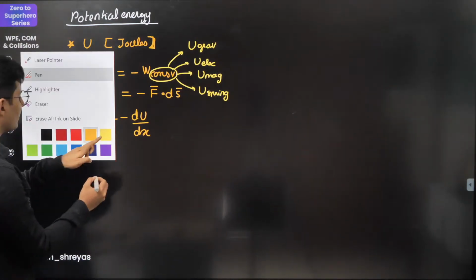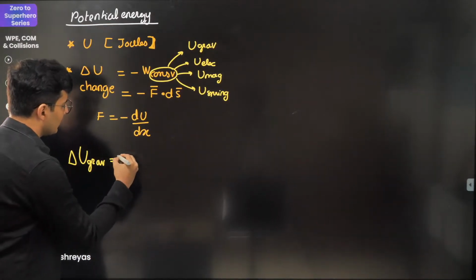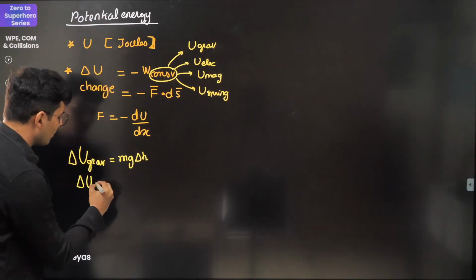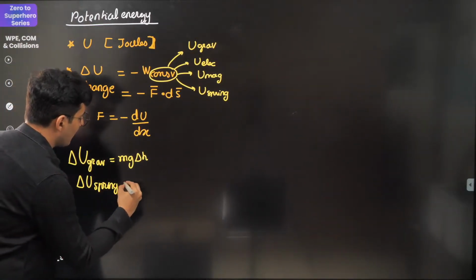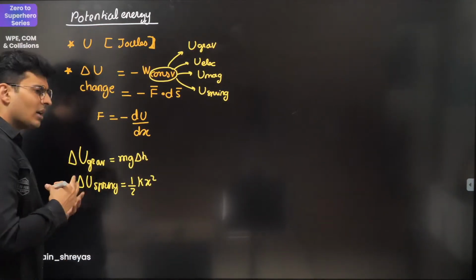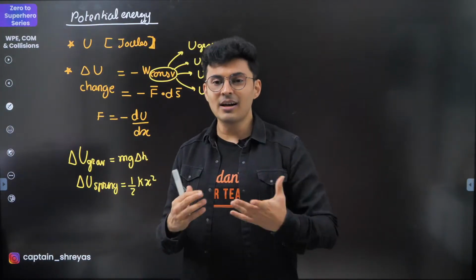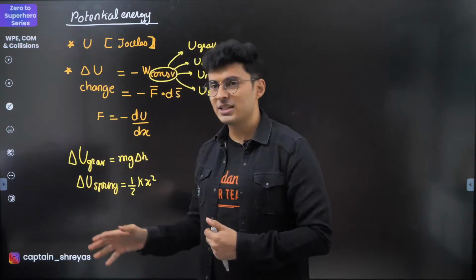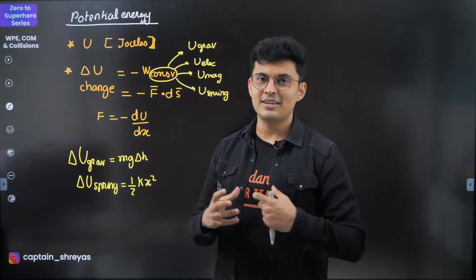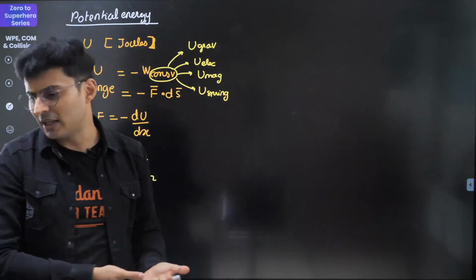Okay, so certain formulas which you should know obviously in potential energy. First, let's talk about gravitational potential energy. So delta U for gravity is nothing but mg times the change in height. The difference in the potential energy for a spring will be nothing but half kx squared. And you will study in other chapters like capacitors or inductors in 12th standard that there are also potential energy formulas in different forms. For inductor it is half Li squared, for capacitor it is half CV squared, and so on and so forth. You will study that in 12th standard, and if you are already in 12th, you know that already.